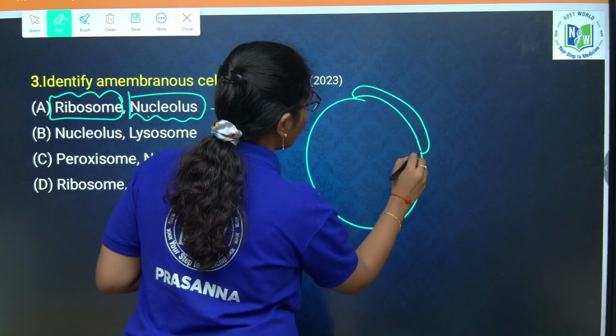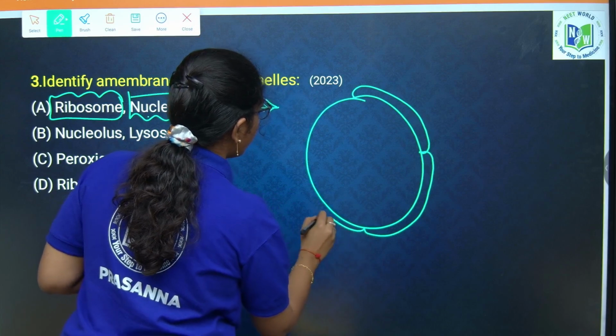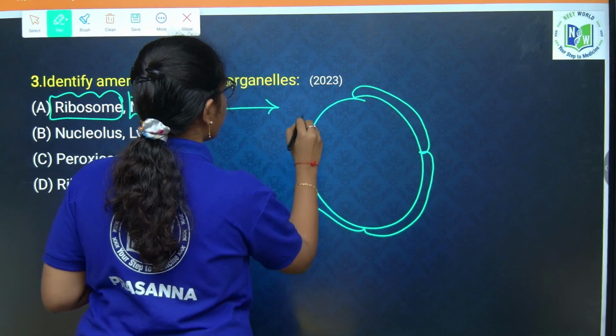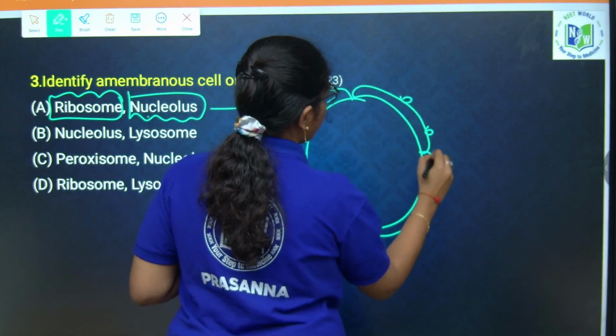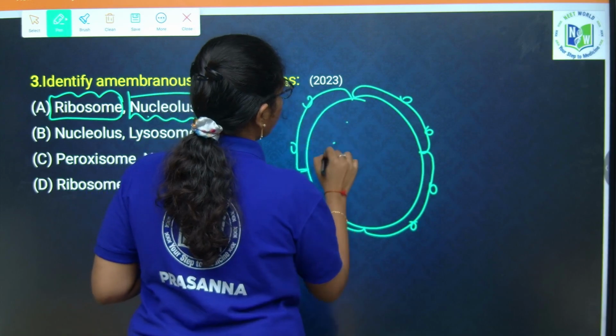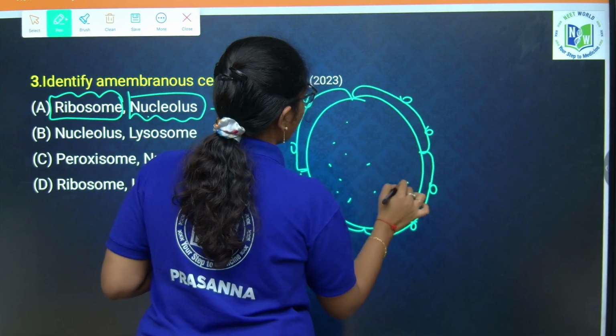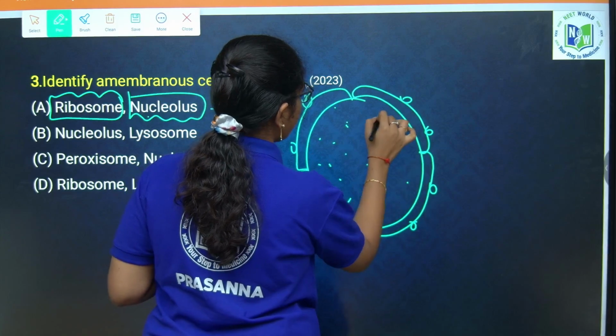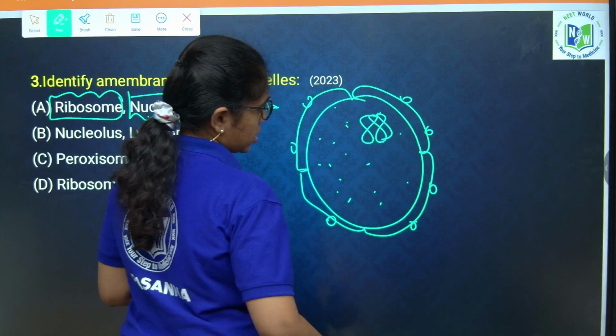Nucleus has four parts, which include nuclear envelope, nuclear pores, nucleoplasm and nucleolus. What are they?